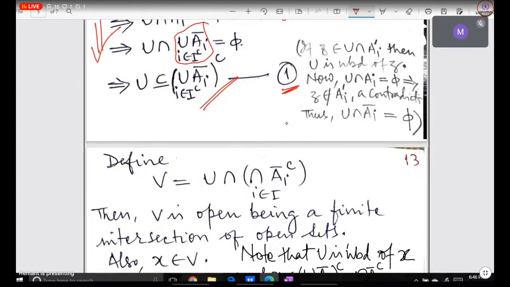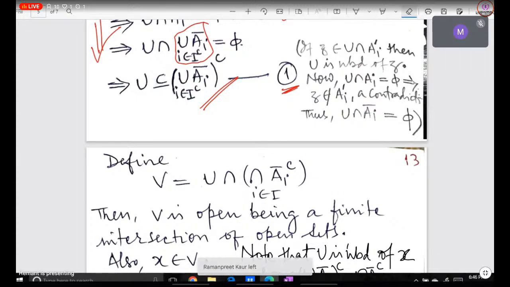It seems to us that this complement will stay outside. I hope it will be like that. Okay, so let us see if there is any mistake, then I will get it. So V we have defined like that. So here V is open, being a finite intersection of open sets. No, I think it is all right. Openness of V is all right.